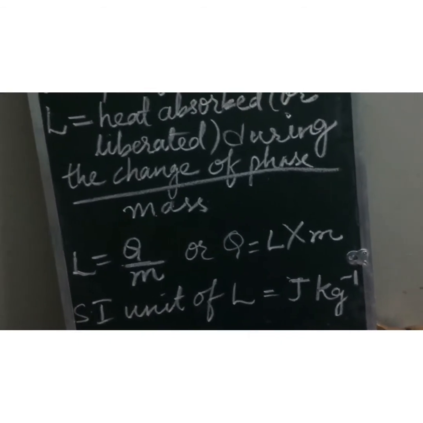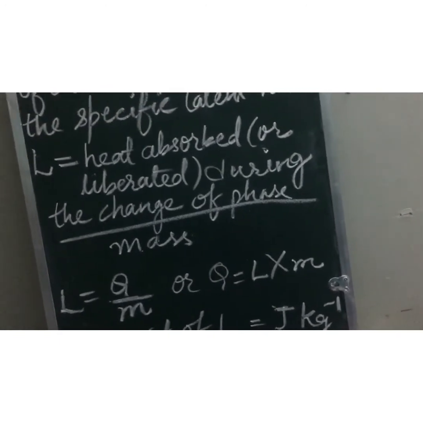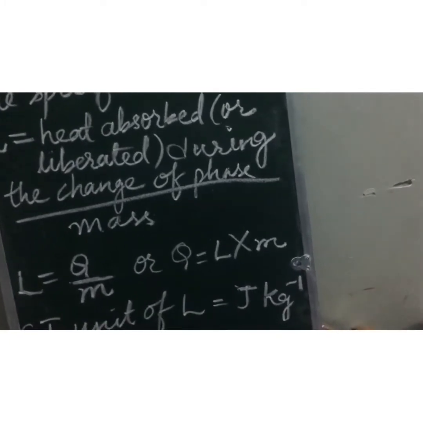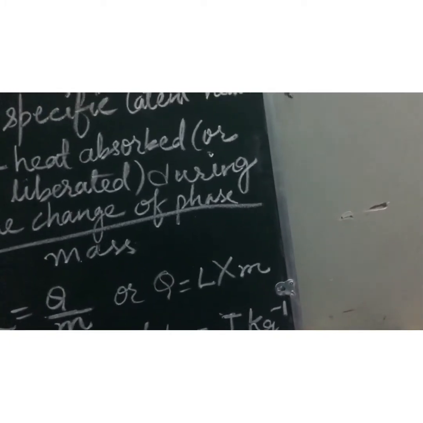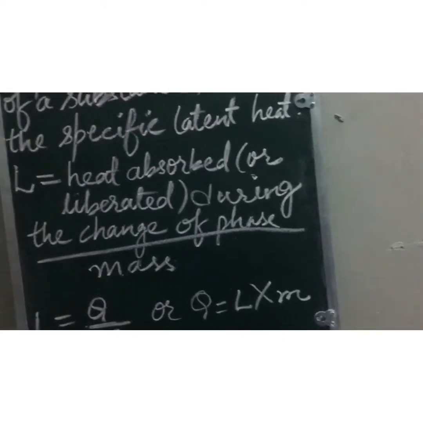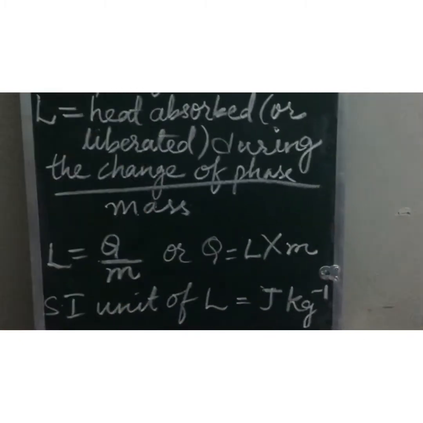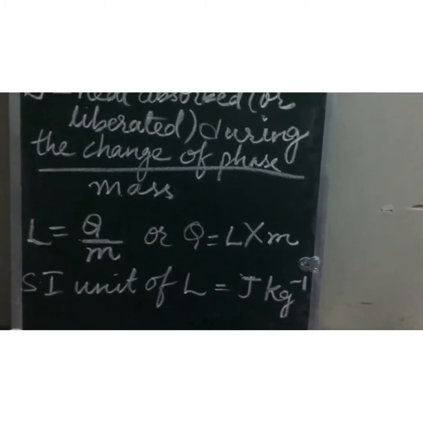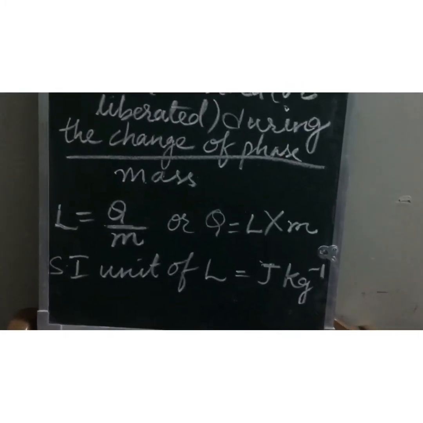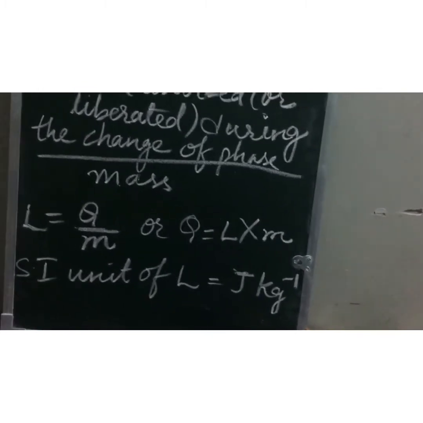Now, children, there are some natural consequences of high specific latent heat of fusion of ice. Kindly read them, because these are all phenomena which you see in your natural surroundings. First, snow on mountains does not melt all at once. If it melted all at once, there would be floods, but it does not happen. The reason is that ice has a high specific latent heat of fusion.